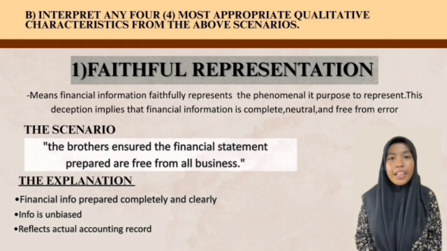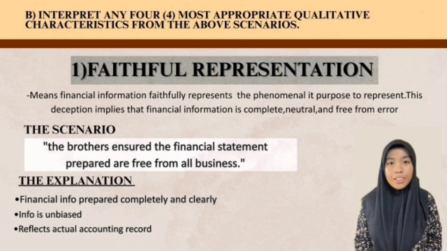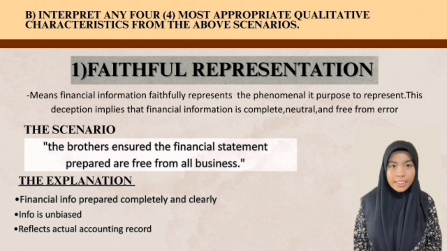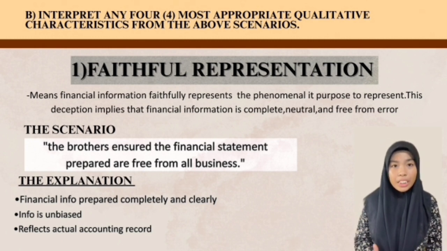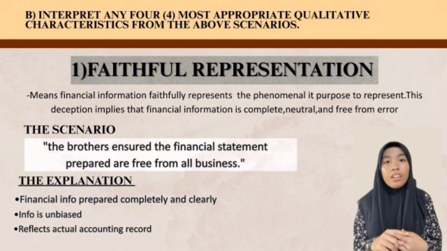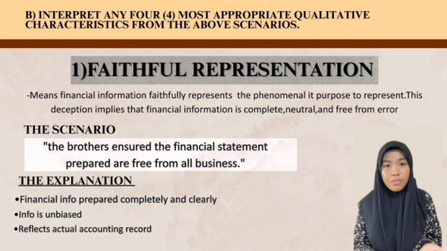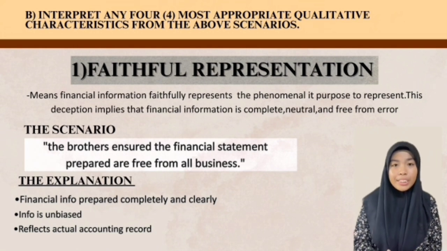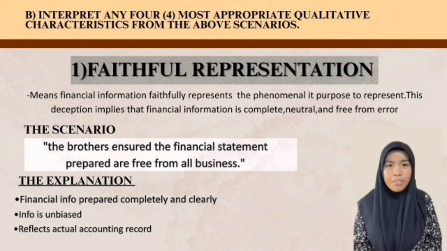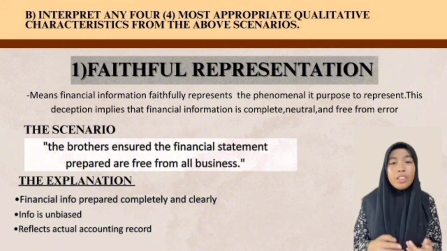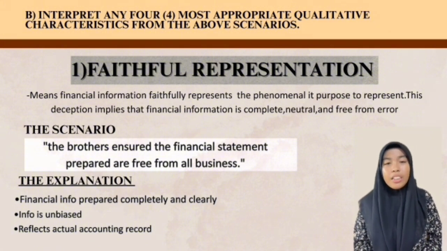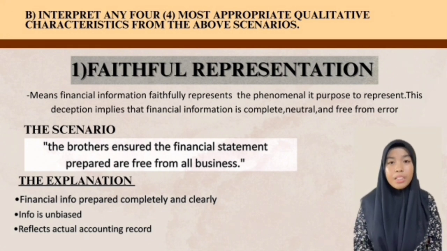B. Interpret any four most appropriate qualitative characteristics from the above scenarios. The first point is faithful representation. Faithful representation means financial information faithfully represents the phenomenon it purports to represent. This description implies that financial information is complete, neutral, and free from error. Based on the scenarios given, it indicates that the brothers ensure the financial statements prepared are free from errors.